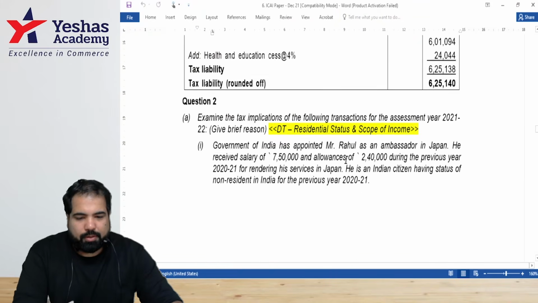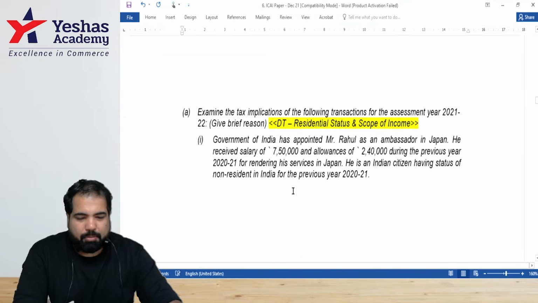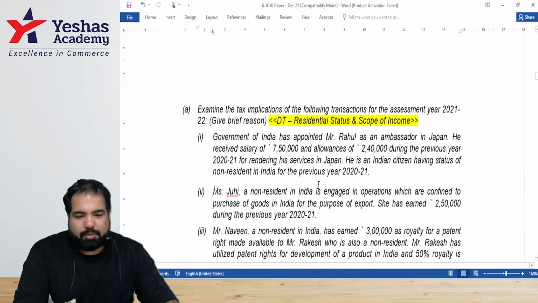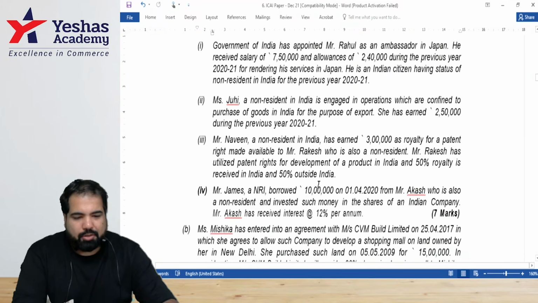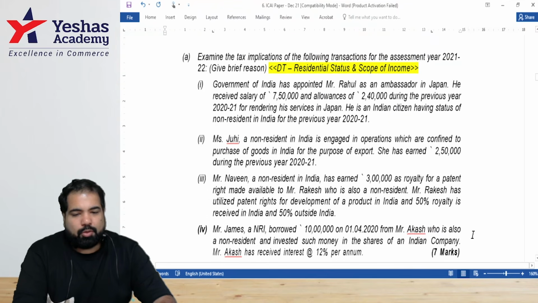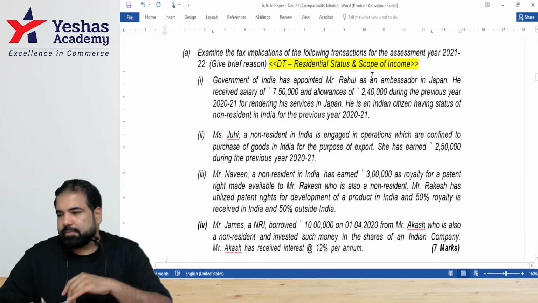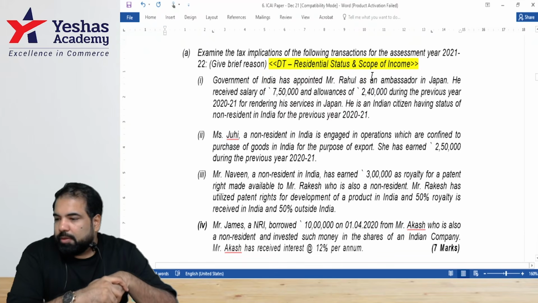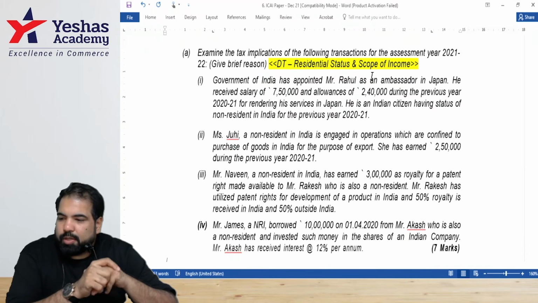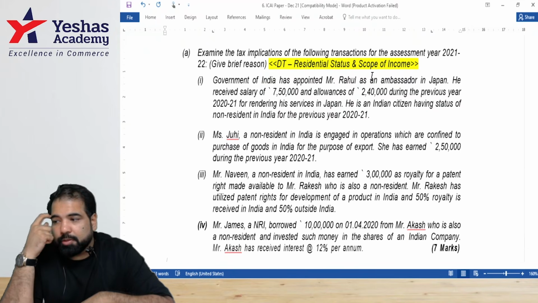Everyone, question number 2A. This is again, some part of it we'll not be able to answer, but most we'll be able to answer. There are 4 different people, 4 different scenarios. All of you will read, make up your mind, and you need to give the tax implication of each. Let's solve this one by one. Read the first one. Good answers, Anirudh, Sushmita, Bindupriya, Pranit, good. Visiting, yes.